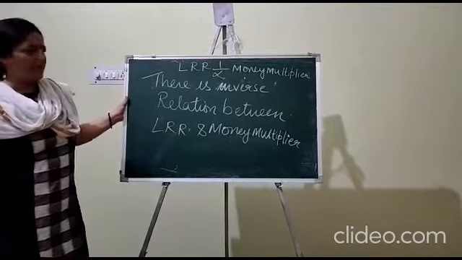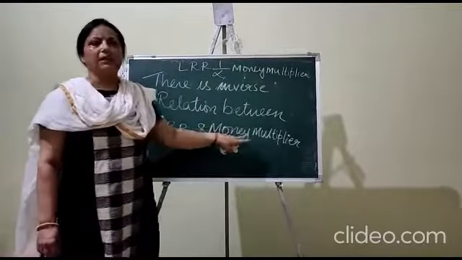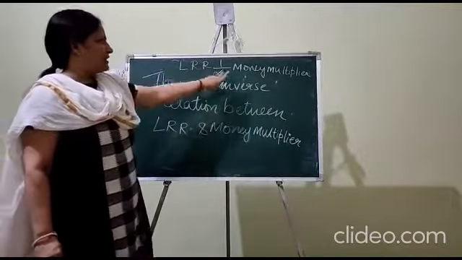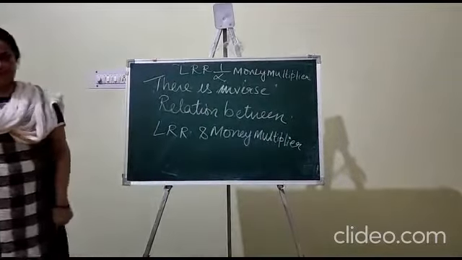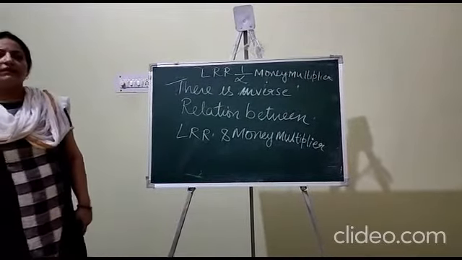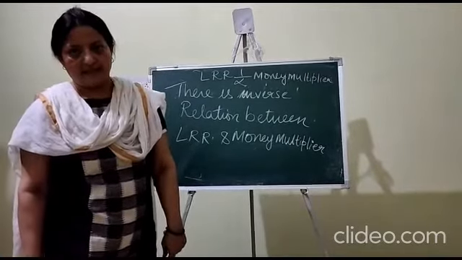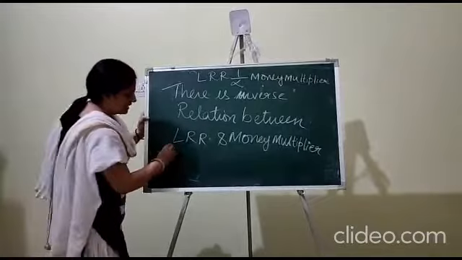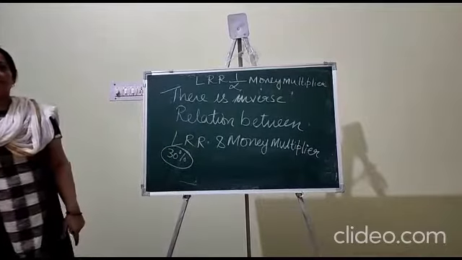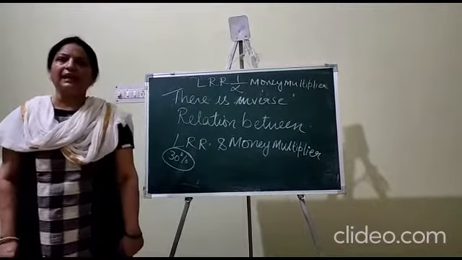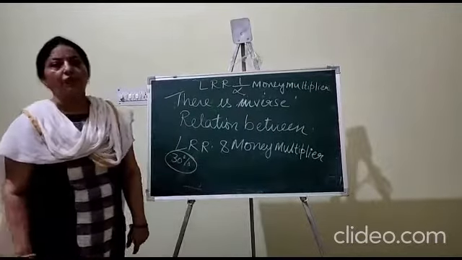So we can also say that there is an inverse relation between legal reserve ratio and money multiplier. That means if the legal reserve ratio is more, then the bank will be able to create less credit. If the legal reserve ratio is 30%, then this 30% is to be kept with the commercial bank, and only then the rest of the amount will be given in the form of a loan.